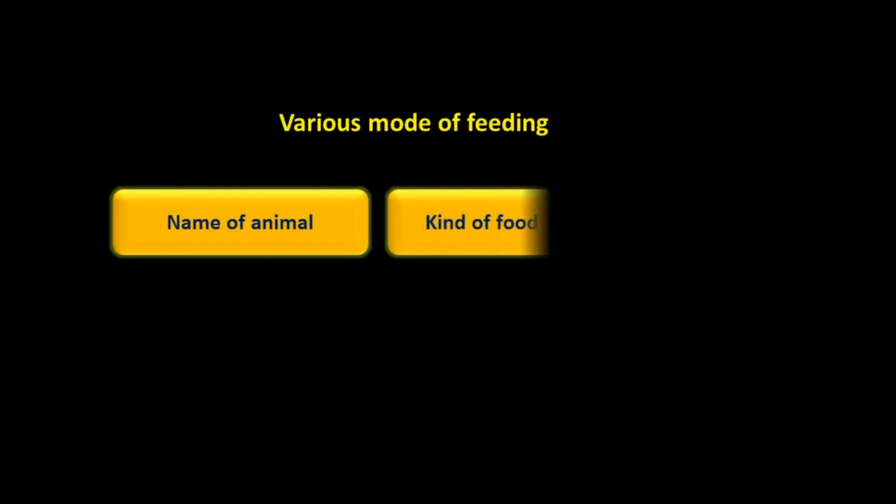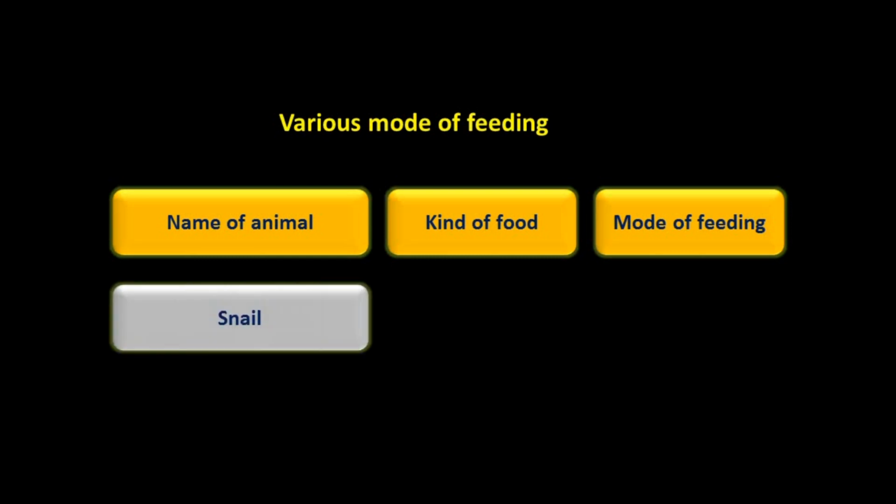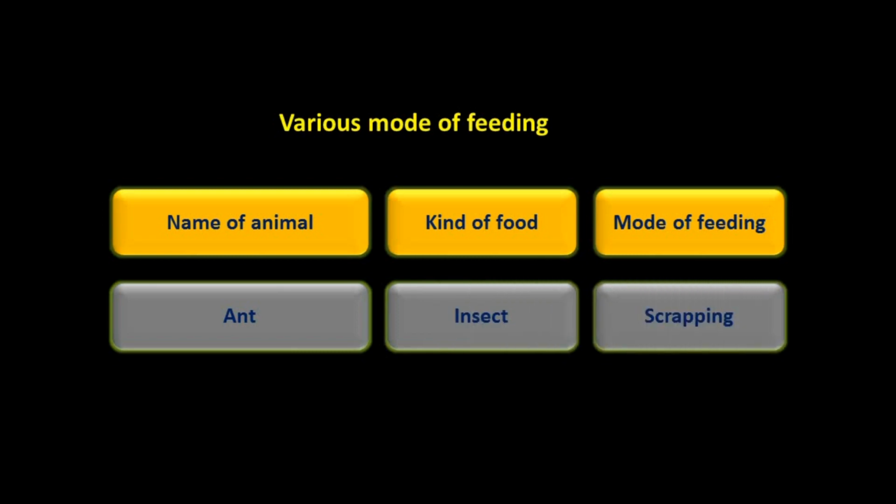Name of animal, kind of food and mode of feeding. Snake, kind of food is grass and mode of feeding is chewing. Ant, its kind of food is insect and mode of feeding is scraping. Eagle, kind of food is flesh, mode of feeding is swallowing. Hummingbird, kind of food is nectar and mode of feeding is sucking.